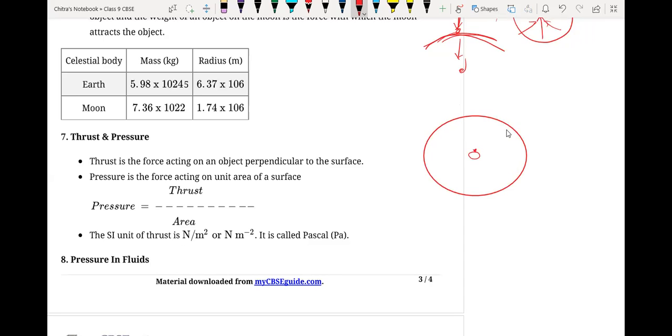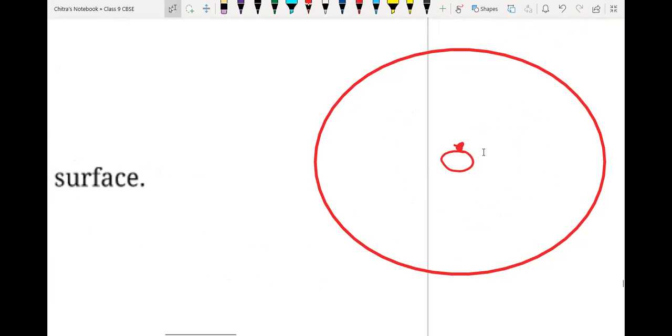See, the force will work from this direction and from this direction also, like this. But here the distance we will take from the center. I'm just zooming in more so that you will understand clearly. Okay.